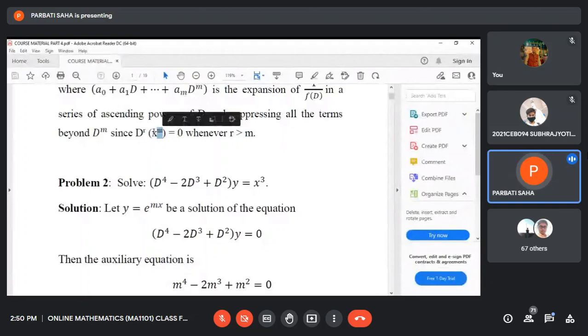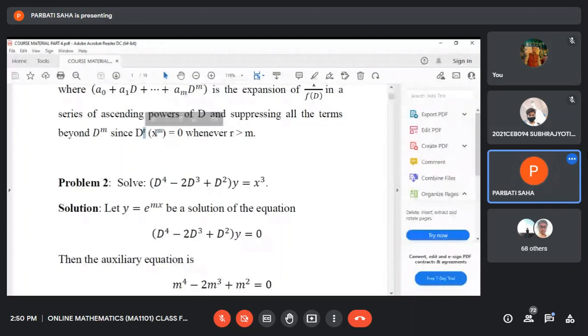Suppose r equals 3 and m equals 2: the third order derivative of x square is 0. So if r is greater than m, then the r-th order derivative of x to the power m will be 0.